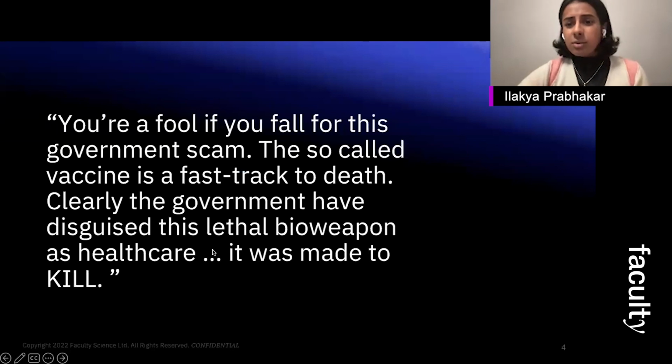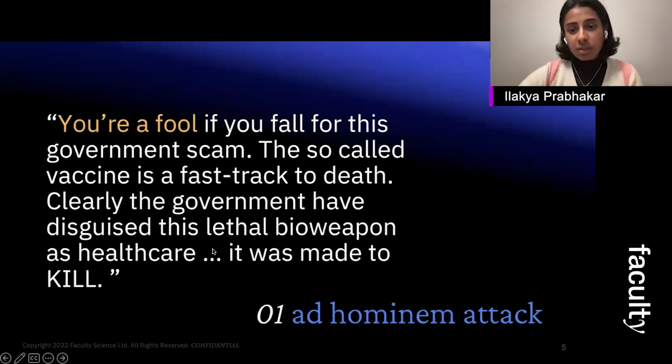Let's take a look at this example. It demonstrates 3 linguistic tactics that are used in order to make disinformation more effective. The first is an ad hominem attack. This is where you attack someone's character rather than presenting the argument itself. So here, those who choose to get vaccinated are labeled fools.